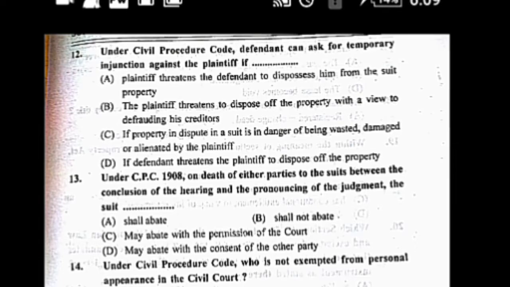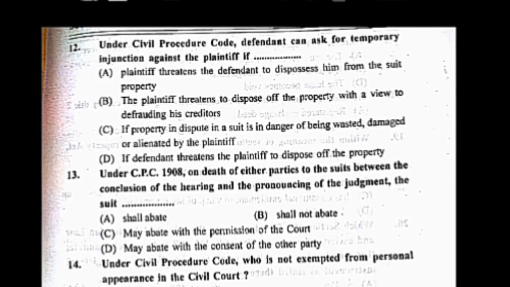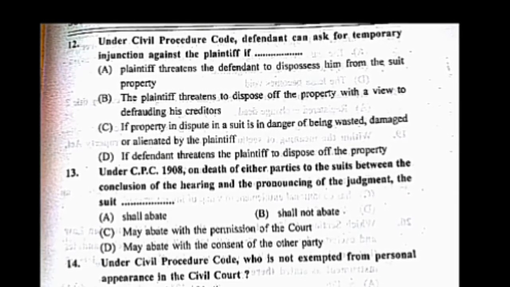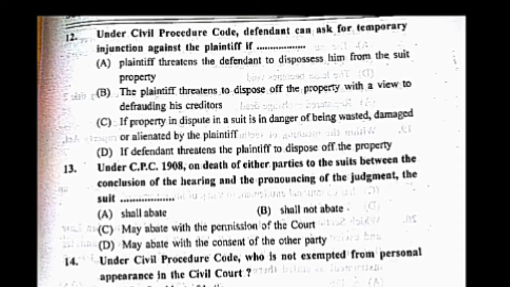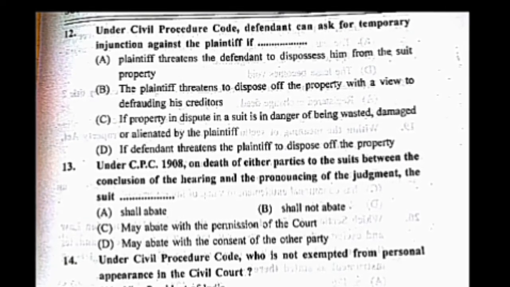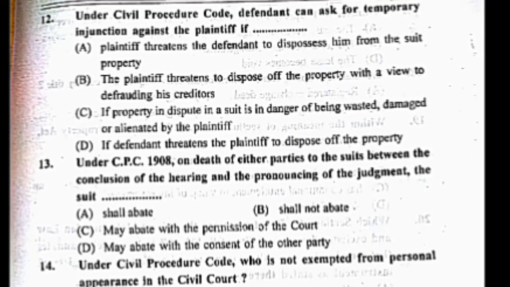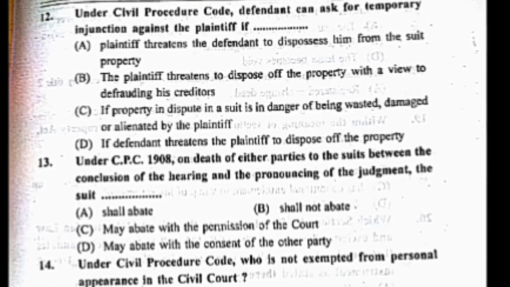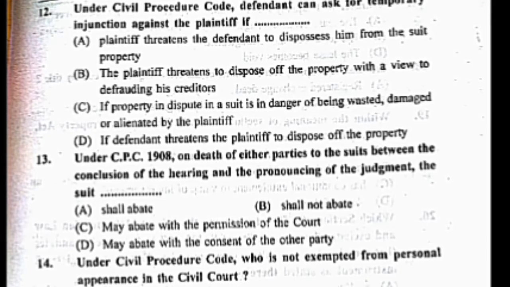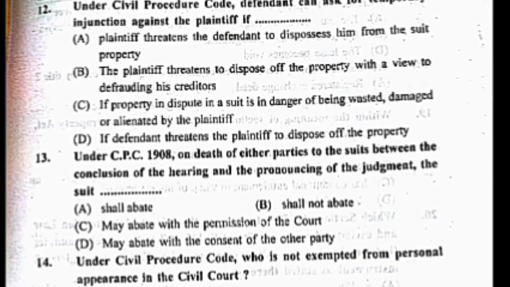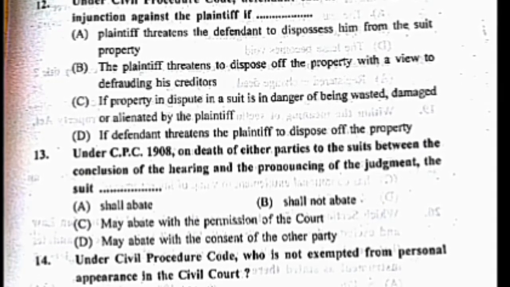Now question number 12. Under the CPC, a defendant can ask for a temporary injunction against the plaintiff if, now your options are: A, plaintiff threatens to dispossess him from the suit property; B, plaintiff threatens to dispose of the property with a view to defrauding his creditors; C, if a property in dispute in a suit is in danger of being wasted, damaged, or alienated by the plaintiff; D, if the defendant threatens the plaintiff to dispose of property. The correct answer is C.